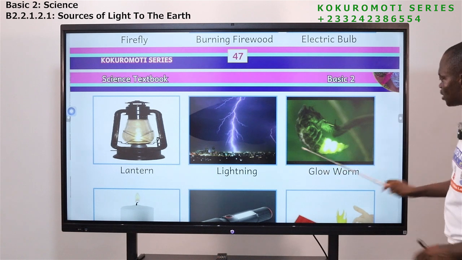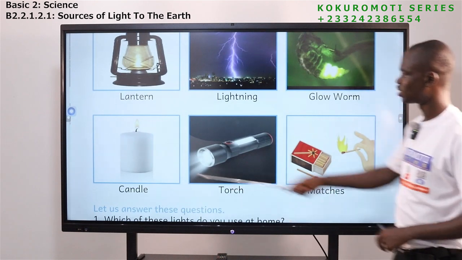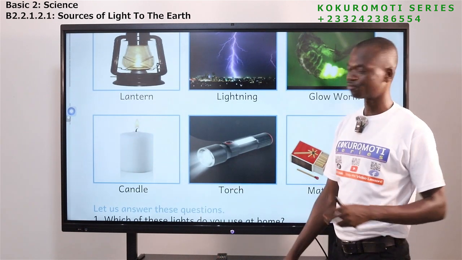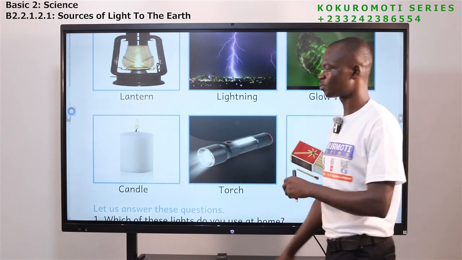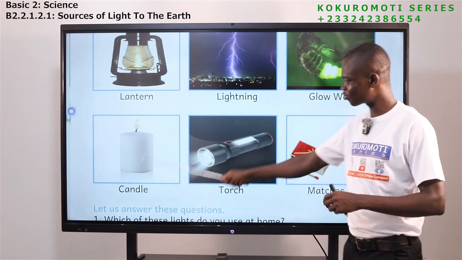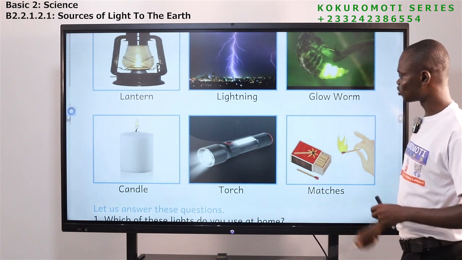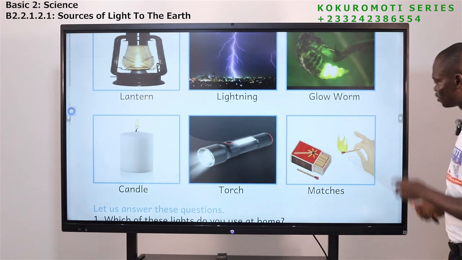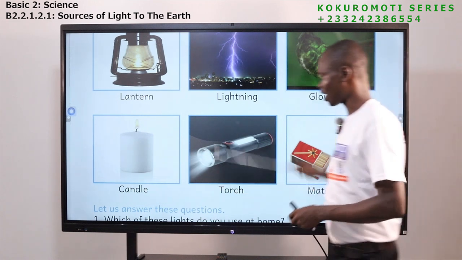So we don't pay for this. This one too, we don't pay for. Candle, do we pay for? You go to the shop around your place and tell them that you want free candle. They will slap you. We pay for this. Torchlight, we pay. Matches, even matches, we pay.